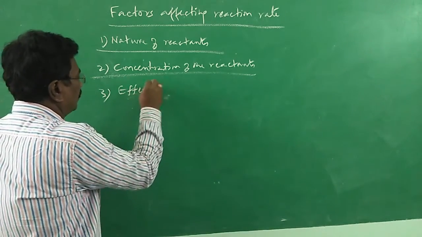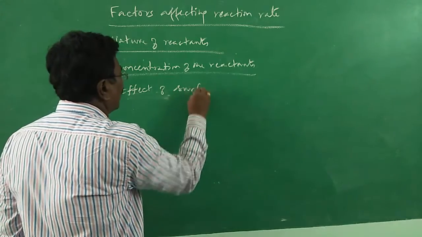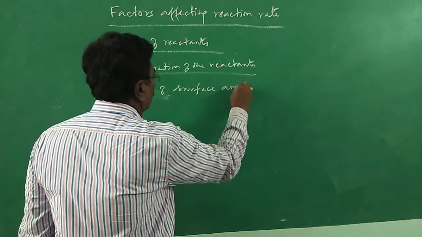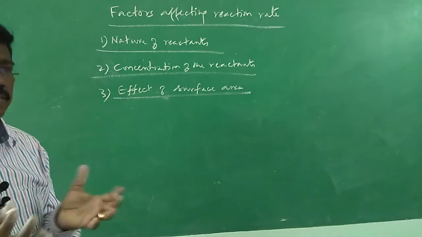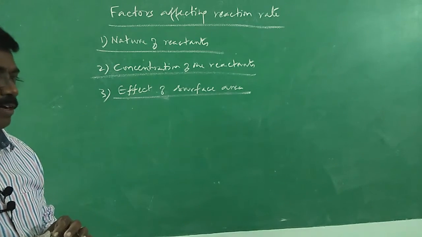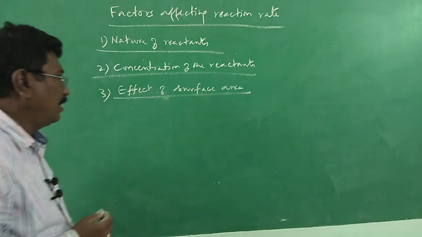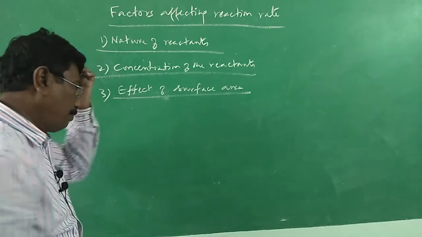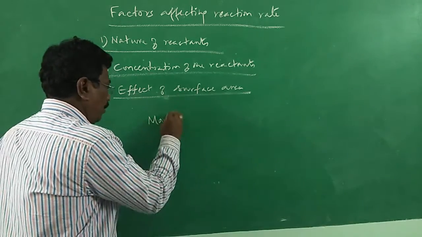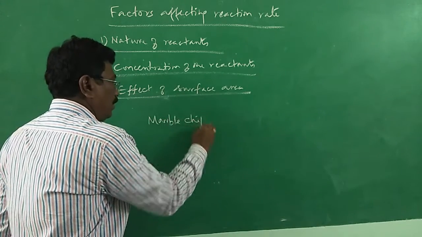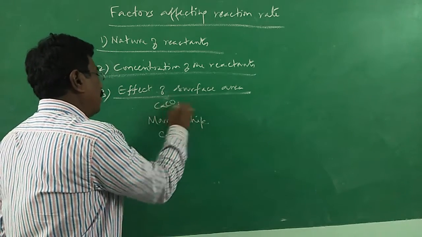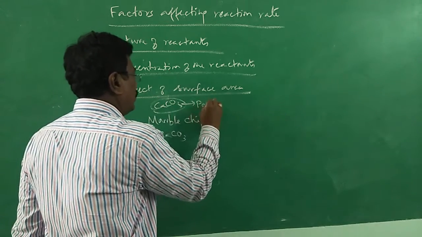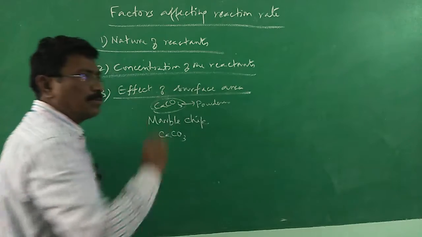Effect of surface area. When the surface area of the reactant becomes larger, for the same reactant, I can take the example of marble chip. Marble chip is made of calcium carbonate, and then powdered calcium carbonate.